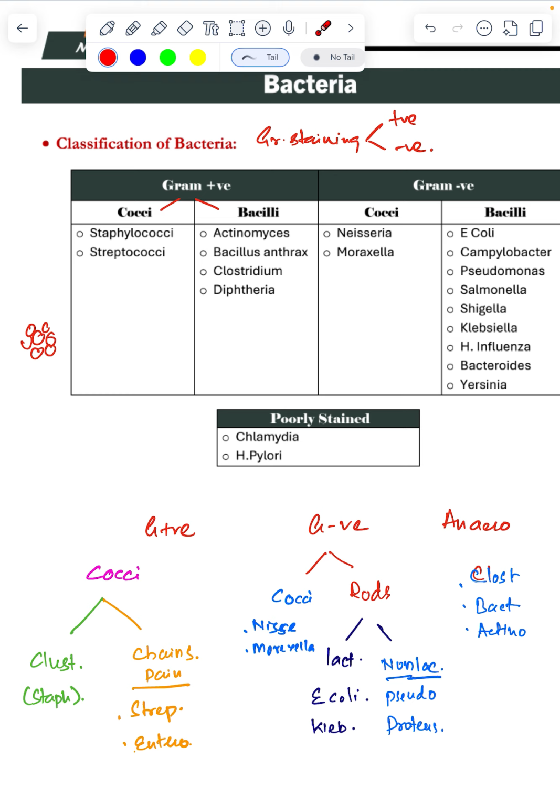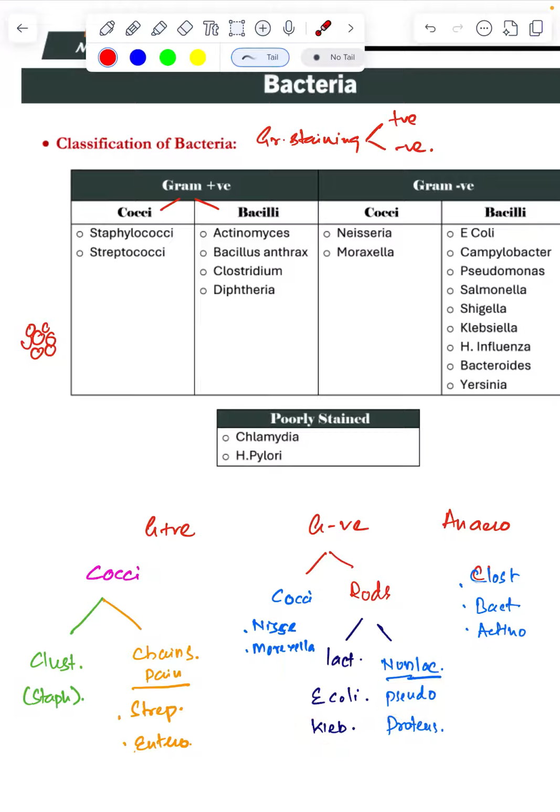Non-lactose, just try to remember lactose by the milk, and non-lactose is not milk, it is green colored. Pseudomonas, Proteus: stones, we get staghorn stones and all that. These are non-lactose fermenting rods. They are causing infection in the urinary tract, infection in stones, Klebsiella, and pseudomonas.